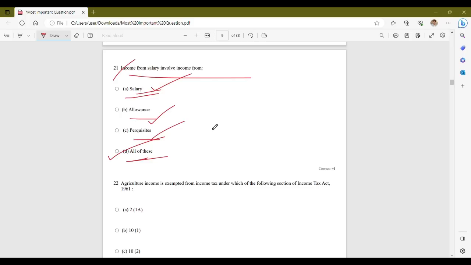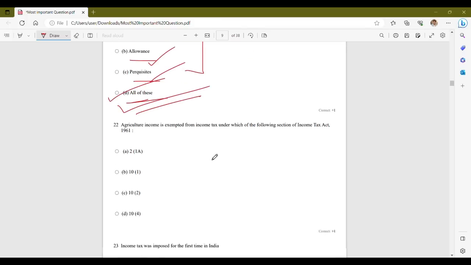Examples of perquisites include rent-free accommodation, company car, medical facilities, etc. Therefore, income from salary encompasses income from salary, allowances and perquisites received by an individual as a part of their employment. Hence, the correct answer is option D, all of these.